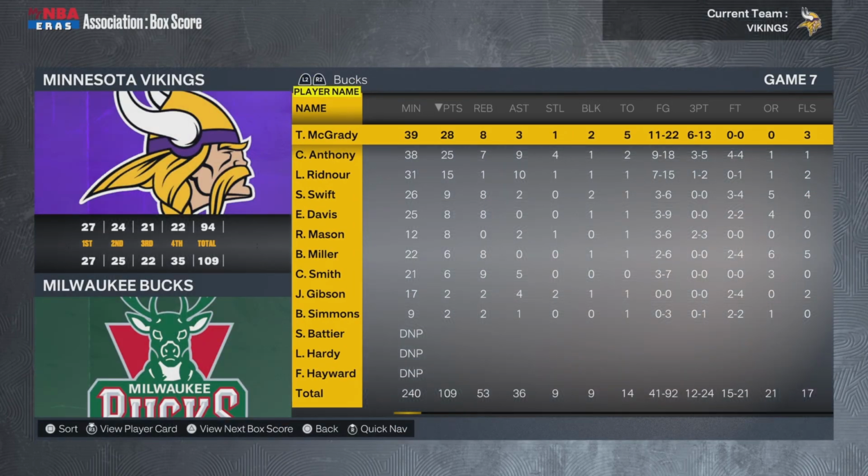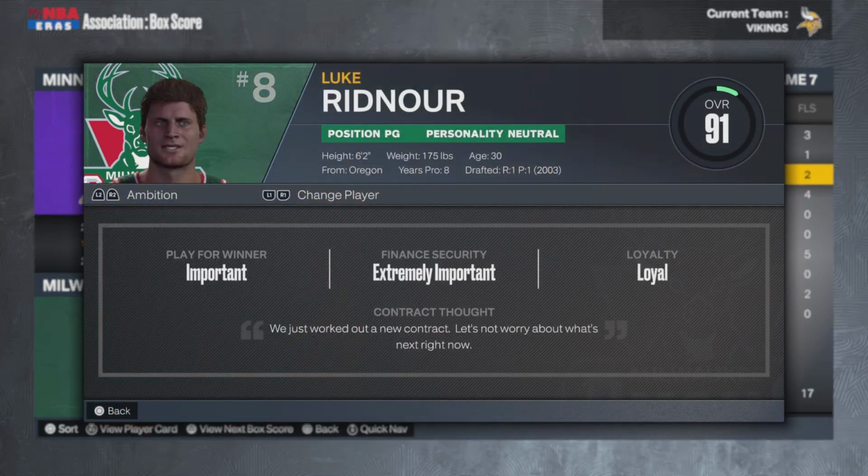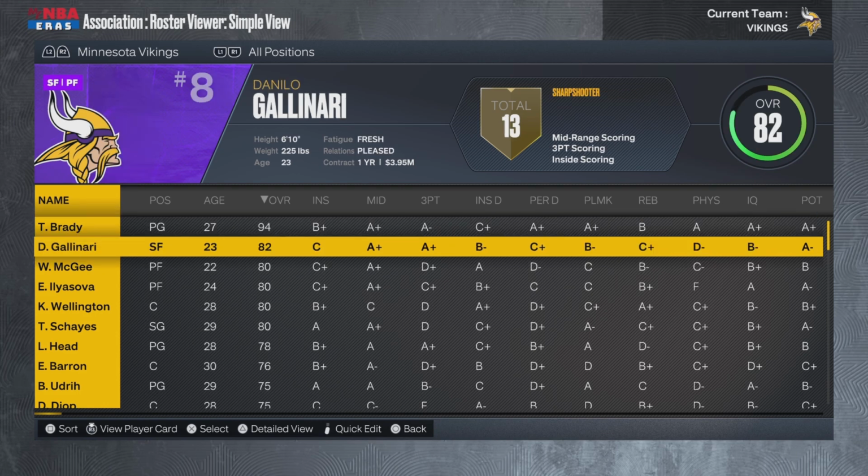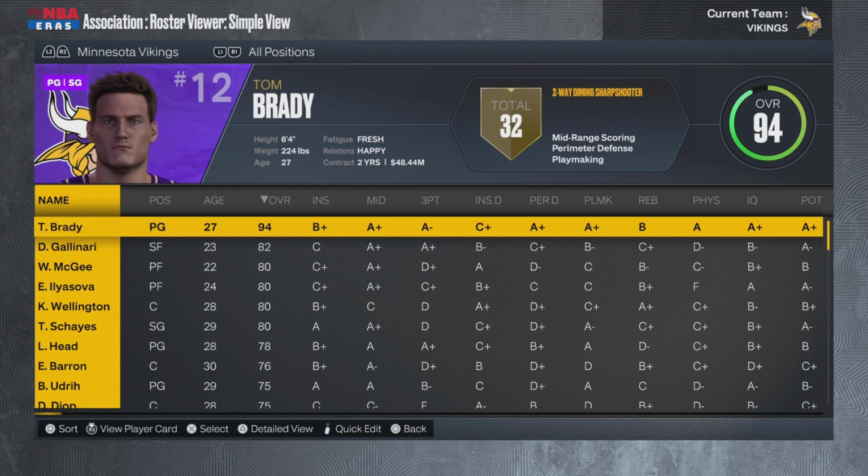Shout out to the Vikings for losing in 7 versus a big 3 of T-Mac, Carmelo, and Luke, who's a 91 overall. He's just one of the better point guards in the league. And Tom Brady lost Chris Bosh. All he has is Danilo Gallinari. He only has 2 more years on his contract, so that's only 2 more years of suffering.